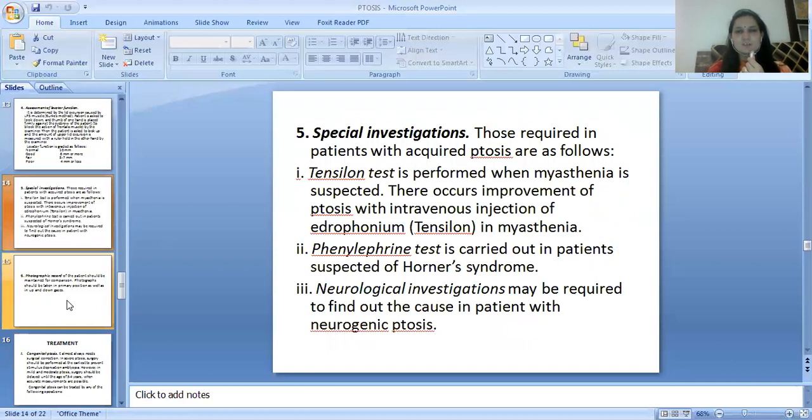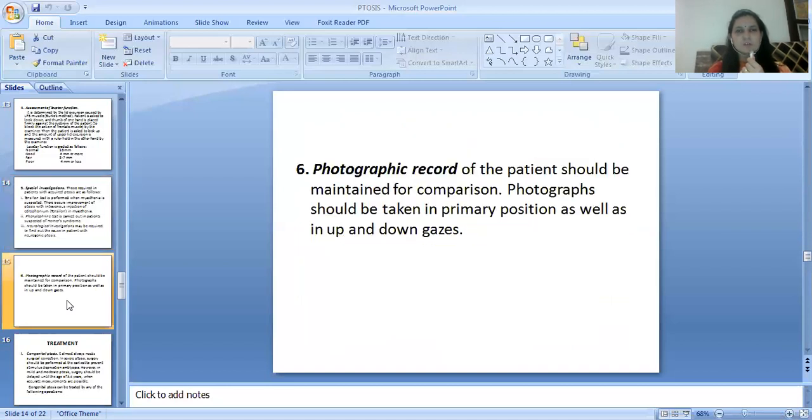Special investigations can be done. Those required in the patients with acquired ptosis are as follows. First, the Tensilon test is performed when myasthenia is suspected. There occurs improvement of ptosis with intravenous injection of edrophonium in myasthenia. Second is the phenylephrine test, which is carried out in patients suspected of Horner syndrome. Third, neurological investigations may be required to find out the cause in patients with neurogenic ptosis.